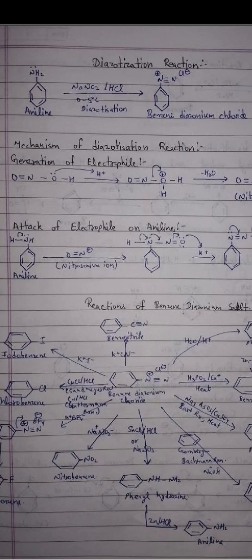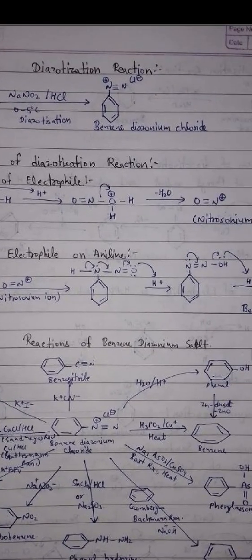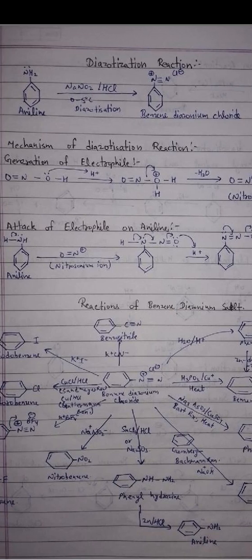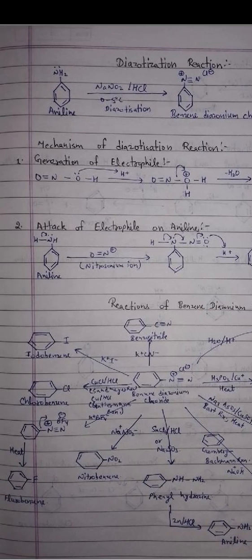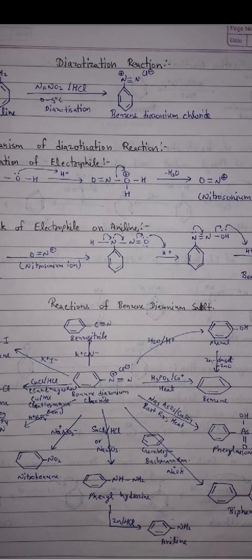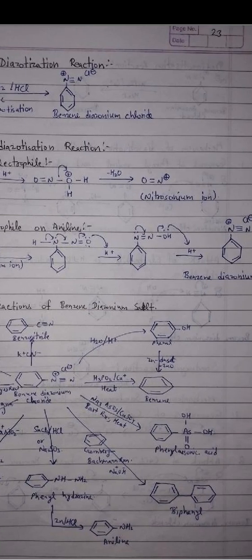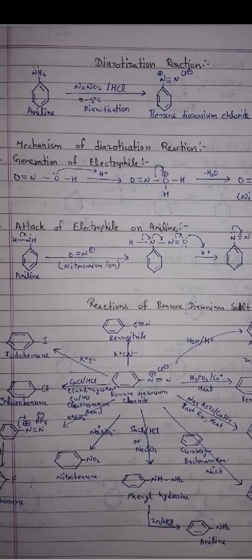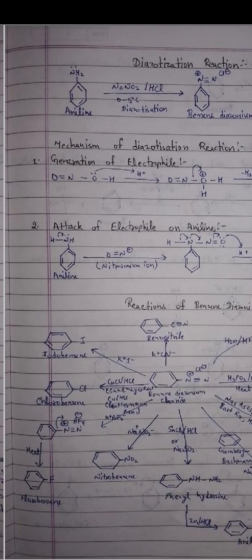Diazotization reaction. Aniline in the presence of NaNO2 and HCl at 0 to 5 degrees Celsius undergoes diazotization. It gives benzene diazonium chloride. Mechanism of diazotization reaction. Generation of the electrophile: O=N-OH in the presence of H+ gives N=O-OH2+, which loses H2O to give the nitrosonium ion. Attack of the electrophile on aniline.